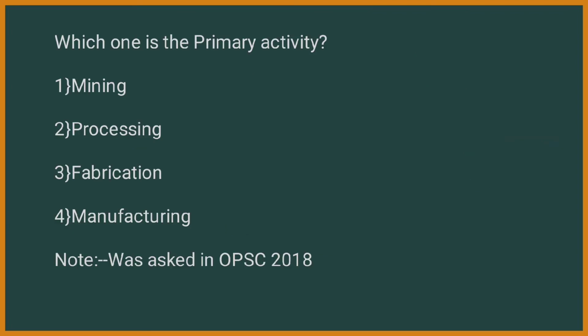Next question. Which one is the primary activity? First option mining, second processing, third fabrication, and fourth manufacturing. It was asked in Odisha Public Service Commission 2018. Here the answer is mining. In India, mining is considered a primary activity.